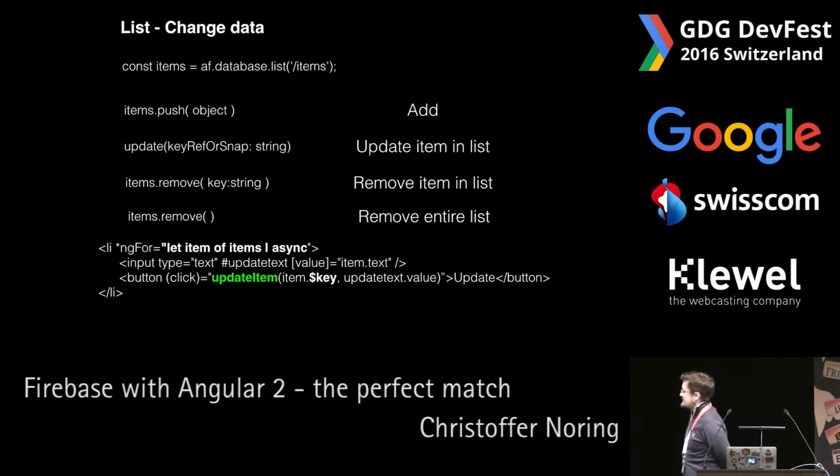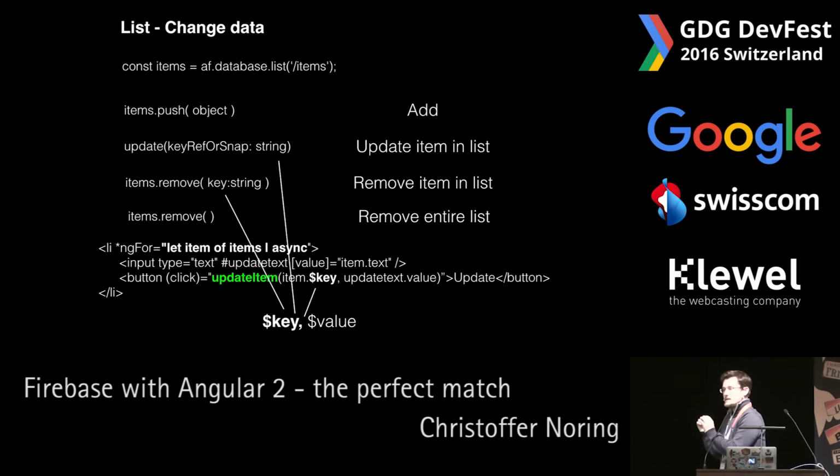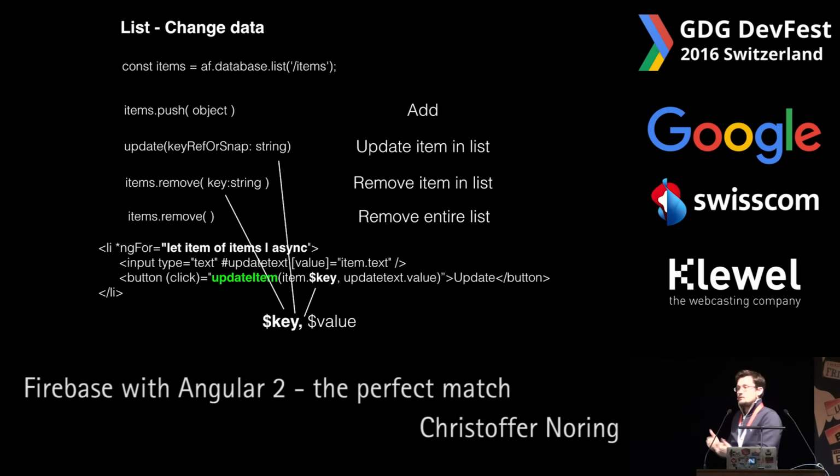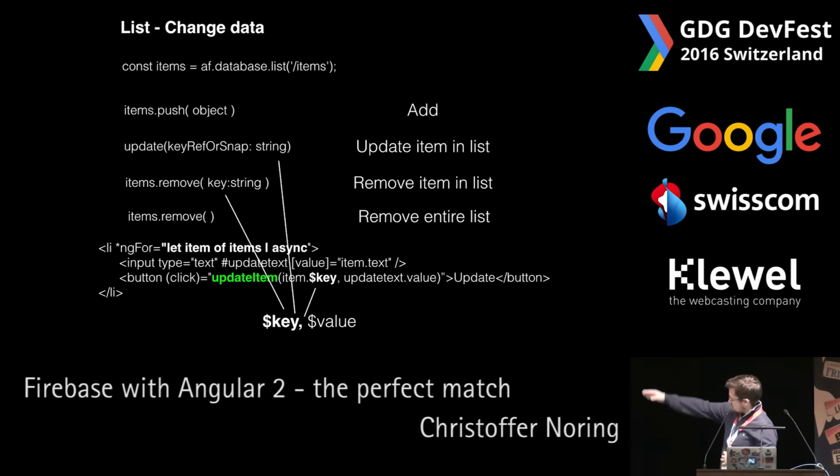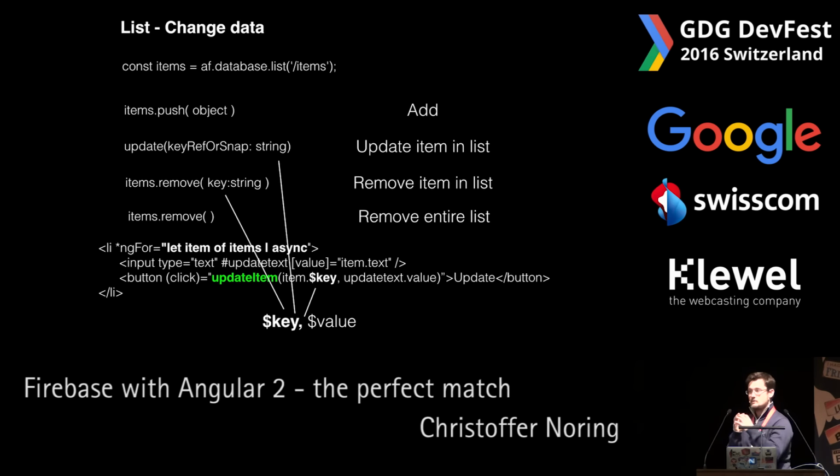When you fetch the whole list and you repeat every single item out on your view, you got the $key. So the $key is actually the unique ID that exists inside of the Firebase database. So as long as you refer to that one when you attempt an update or a delete, it will know which item to remove or update. So remember that. So here we got an update item method, we got the item and the $key, so we send that in, for example, and we perform an update and it knows which item to target.